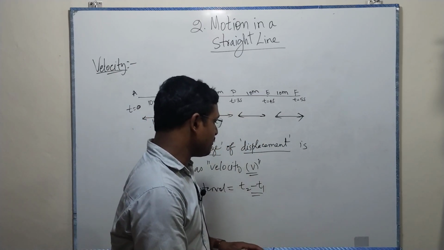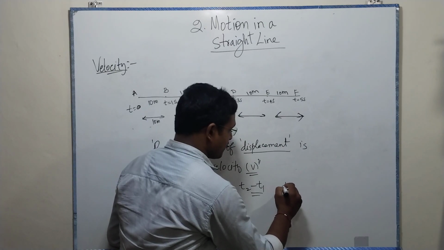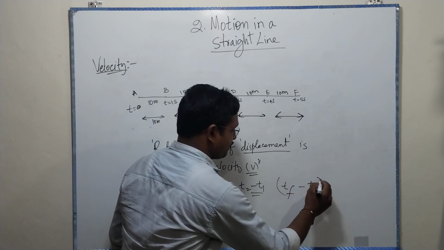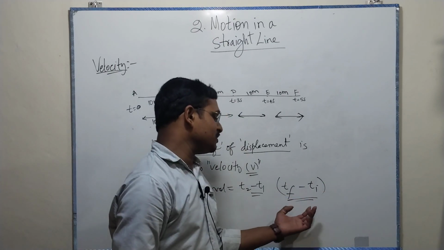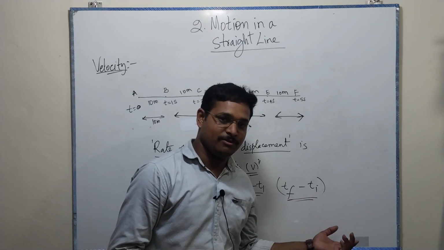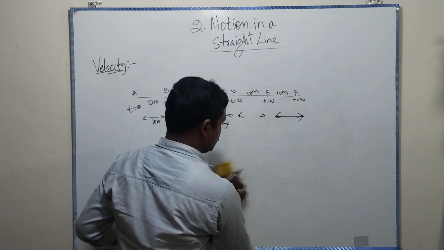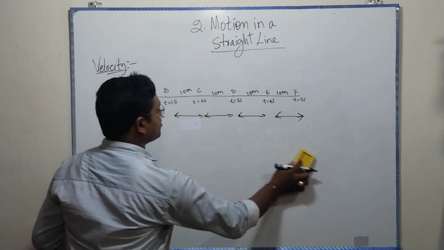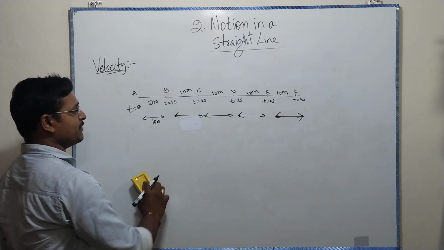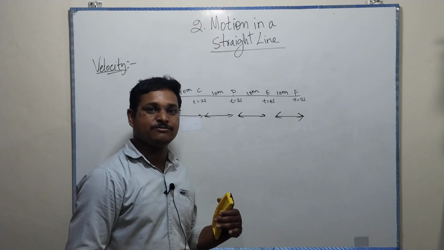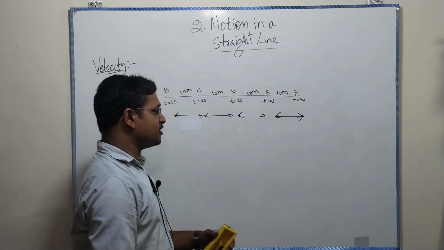How can you get the time interval? Final time minus initial time. The difference between these two is the time interval. Now, if any body is changing its position with respect to time, then we say that is velocity, the rate of change of displacement, its position.